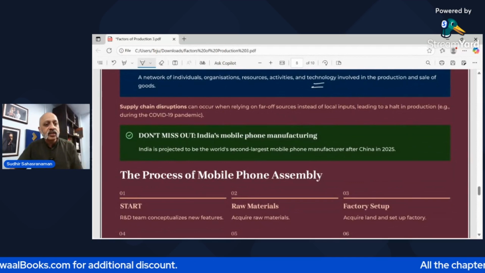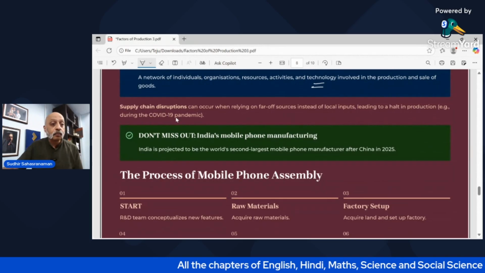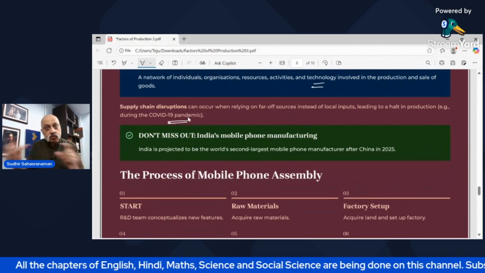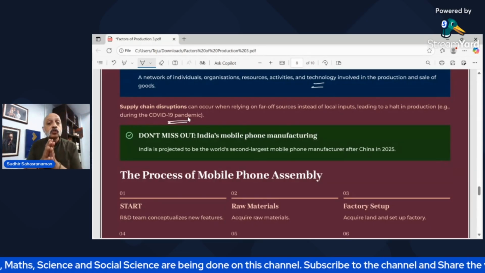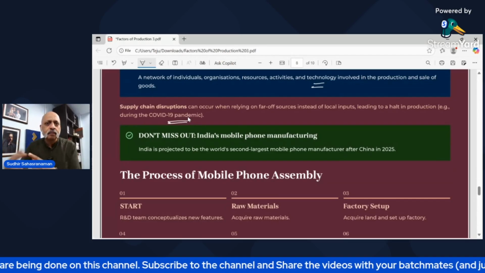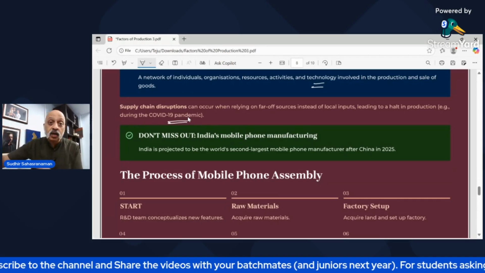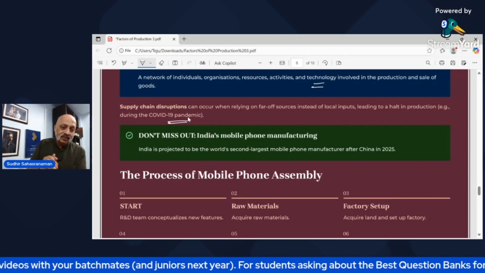Supply chain disruptions can occur when relying on far-off sources instead of local inputs, leading to a halt in production. For example, during the COVID-19 pandemic, things were stuck. So you are not getting things on a regular basis. Whenever something like this happens, a pandemic happens, a strike happens, a bandh happens, riots happen, or some area is flooded, or some earthquake has taken place, you don't get what is to be sent from that area.